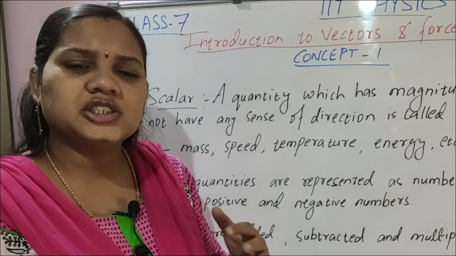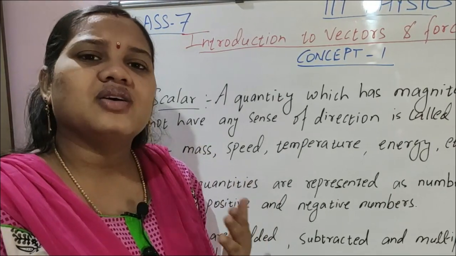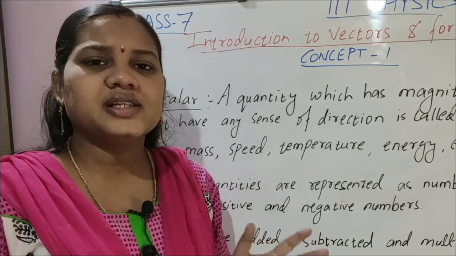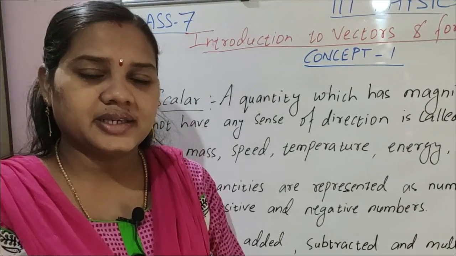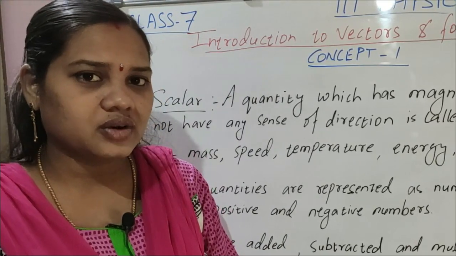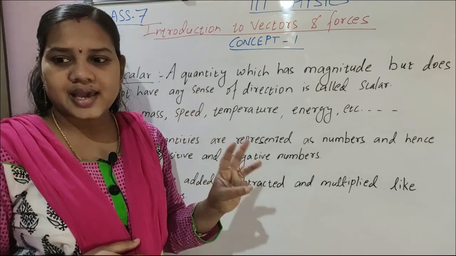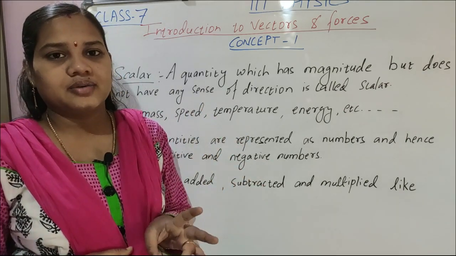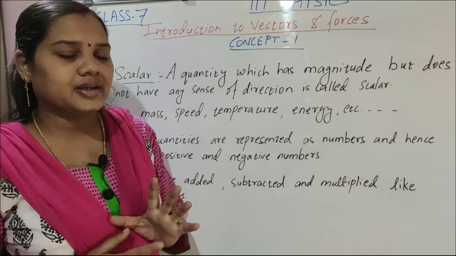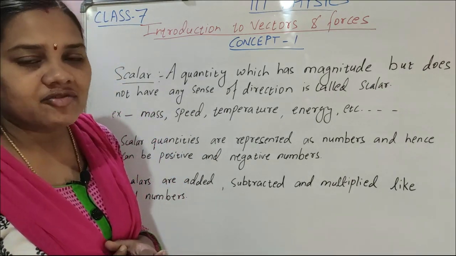A measurable quantity is called a physical quantity. There are two types of physical quantities: one is scalar, second is vector.